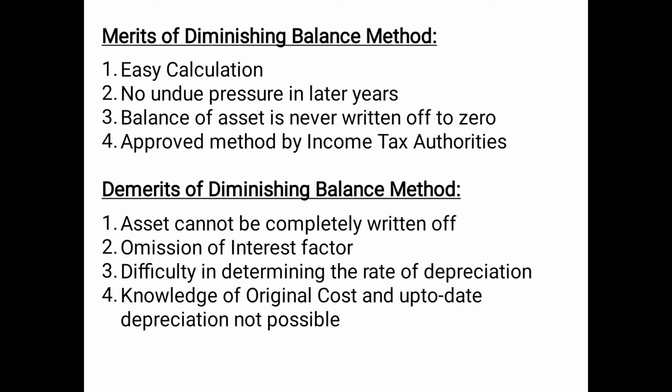The disadvantages or the demerits of diminishing balance method: number 1, assets cannot be completely written off. The value will not become zero, it will retain some value. Number 2, omission of interest factor, we are not including the interest. Number 3, difficulty in determining the rate of depreciation. It is very difficult to determine the rate of depreciation with utmost accuracy. And number 4, knowledge of original cost and up to date depreciation is not possible, because we are calculating the depreciation on the written down value.